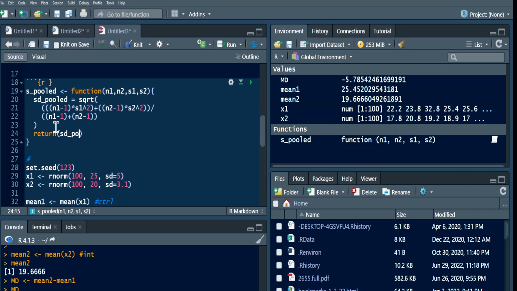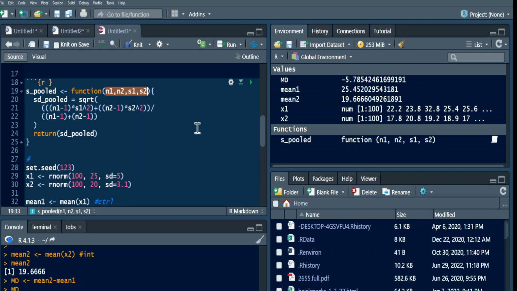Then the function will return a pooled standard deviation. Now I should rerun it again. So the pooled function requires 4 different parameters. That means the sample size in the control group, the sample size in the intervention group, and then the standard deviation of the mean of the control group, and the standard deviation for the mean of the experimental group.